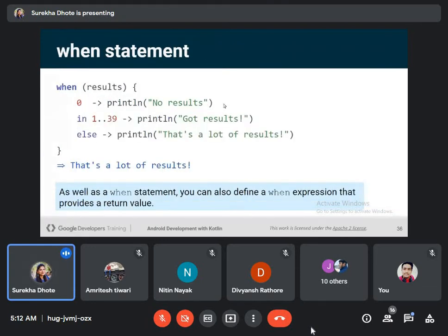What is a when statement? As well as a when statement, you can also define a when expression that provides a return value. Okay, so